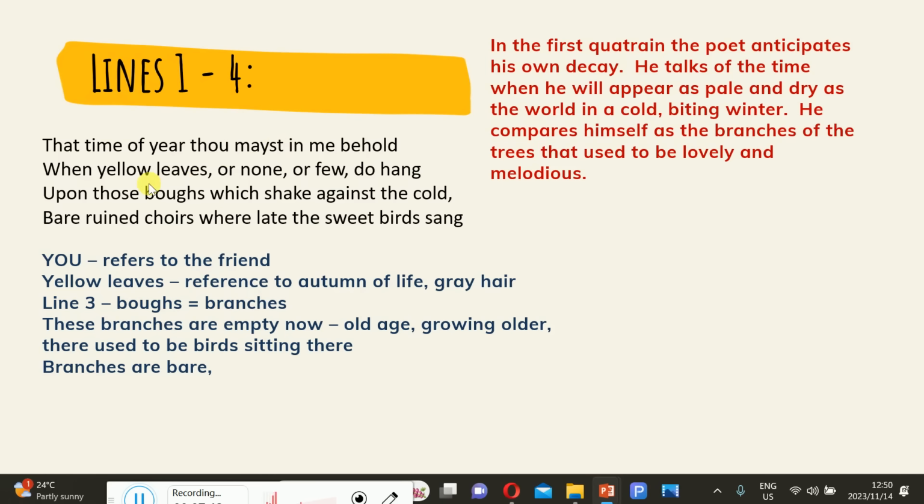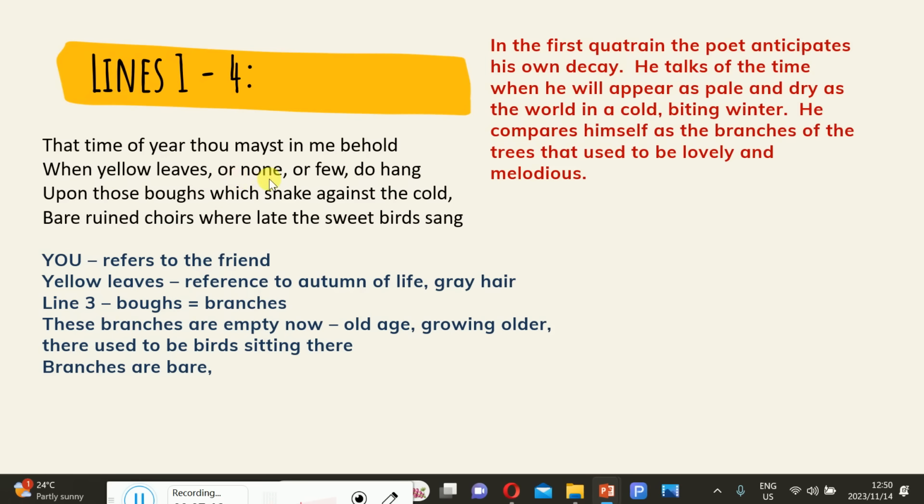When we see yellow leaves during the season of autumn, that is when plants, if not flowers, shed off their leaves in preparation for spring, so that after winter they can grow again. So he compares himself not to a blooming flower or a green flower, but a yellow one. Yellow meaning that it is now decaying. It means that it's now old, right? And then in that particular tree, he says a few or none do hang.